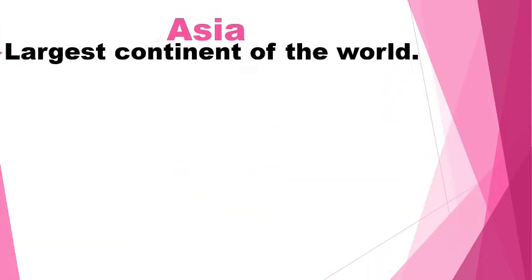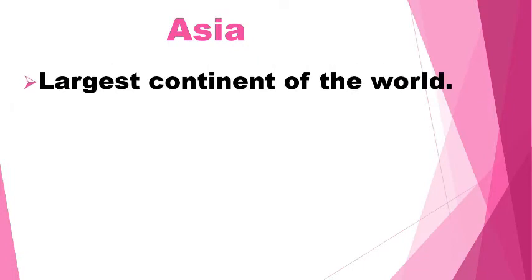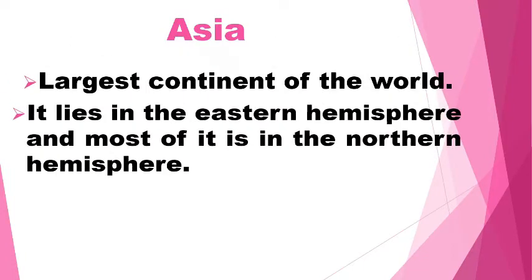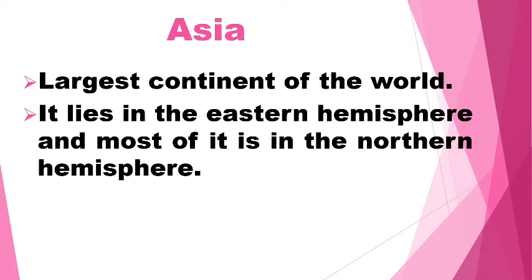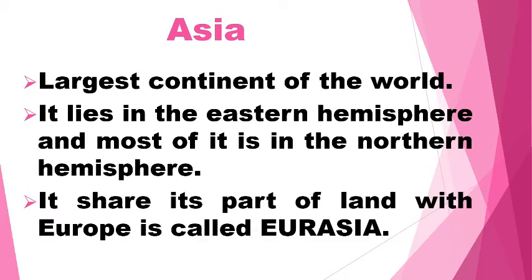Asia. Asia is the largest continent of the world. It lies in the eastern hemisphere and most of it is in the northern hemisphere. It shares its part of land with Europe and is called Eurasia.